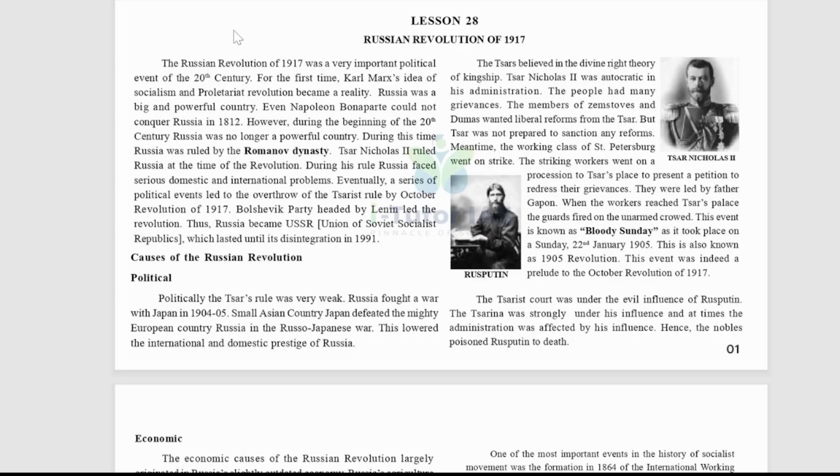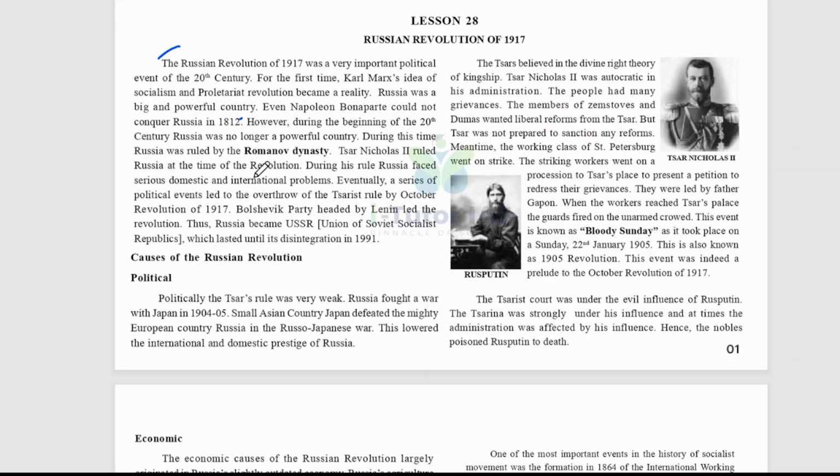The Russian Revolution of 1917 was a very important political event of the 20th century. For the first time, Karl Marx's idea of socialism and proletarian revolution became a reality. Russia was a big and powerful country. Even Napoleon Bonaparte could not conquer Russia in 1812. However, at the beginning of the 20th century, Russia was no longer a powerful country.